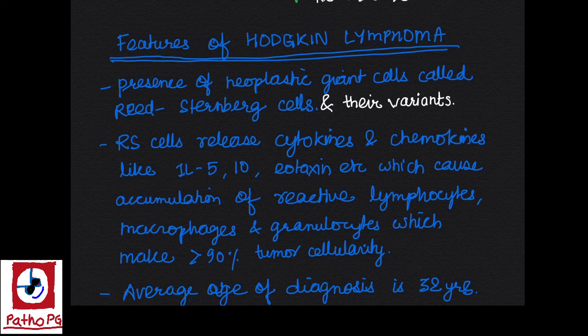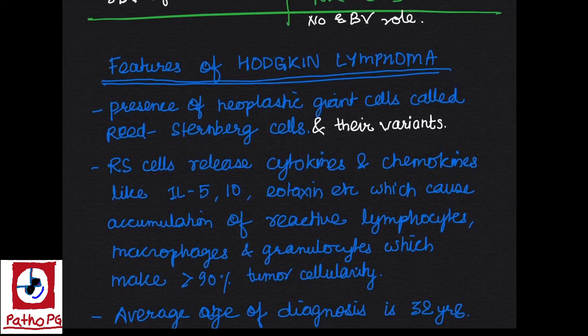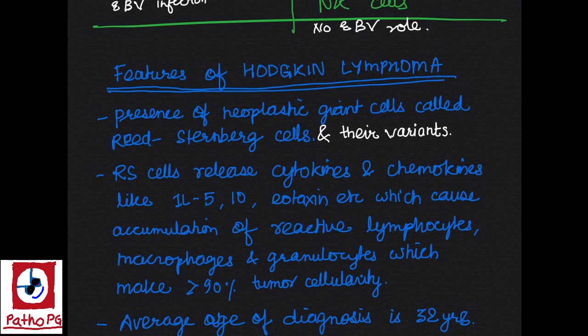So, actually, Hodgkin lymphoma has 3 basic features. There is presence of RS cell. There is a background of reactive lymphocytes, plasma cell, macrophages, and granulocyte. And third, there is variable amount of fibrosis. Now the average age of diagnosis is 32 years, but there may be bimodal distribution in developed countries. The first peak occurs in young adults and the second peak occurs in older adults, about 70 years of age.